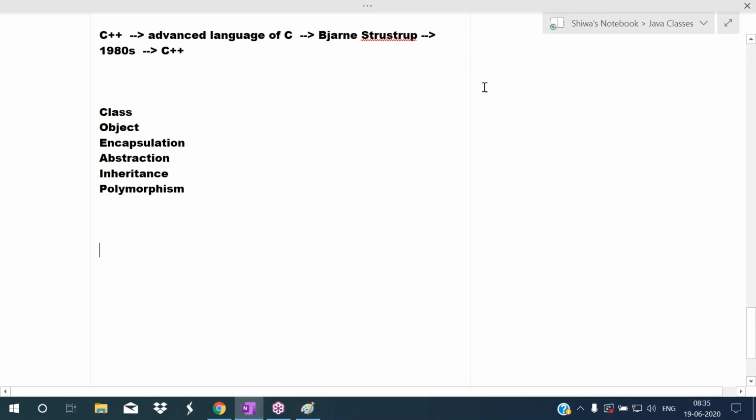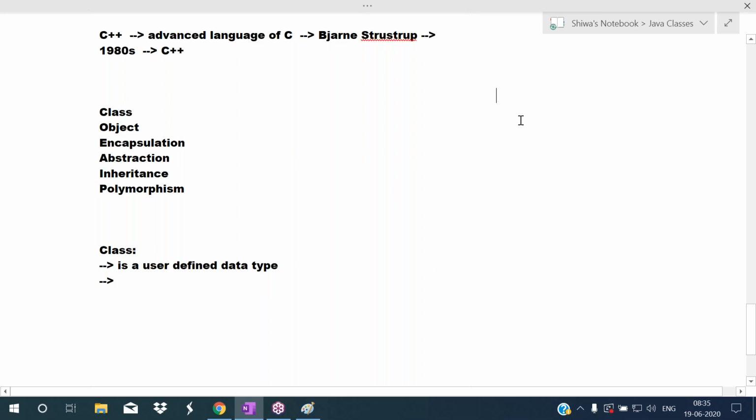Okay. So what is class? I'm writing the points here related to the class. Generally, this class is a user defined data type. Class is a user defined data type. We are defining our own data type.